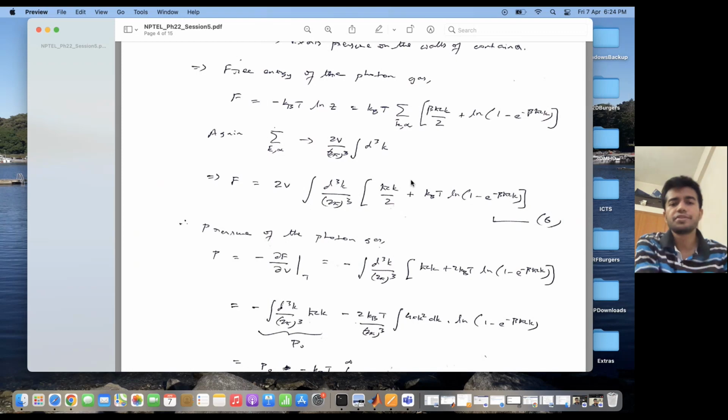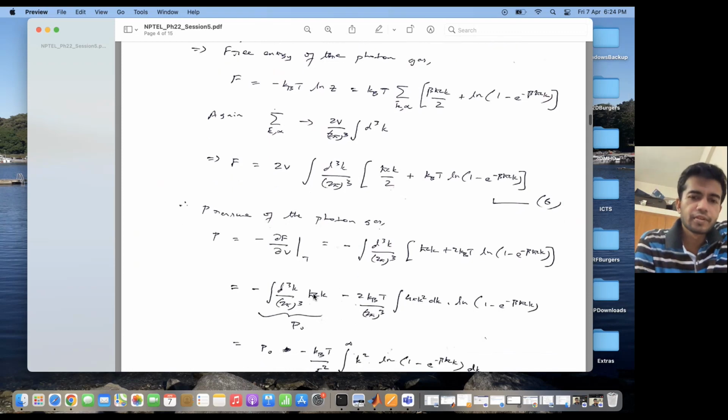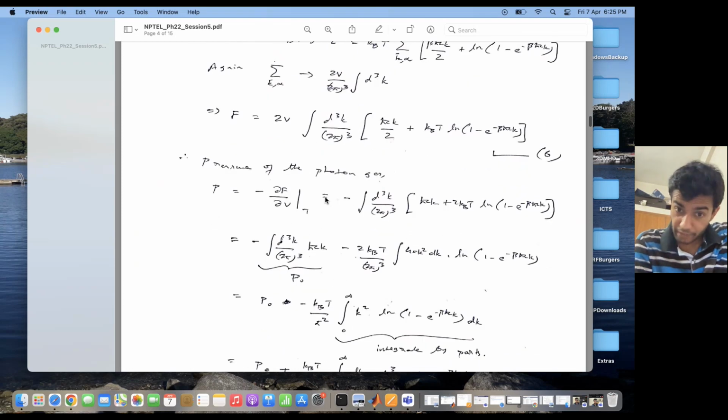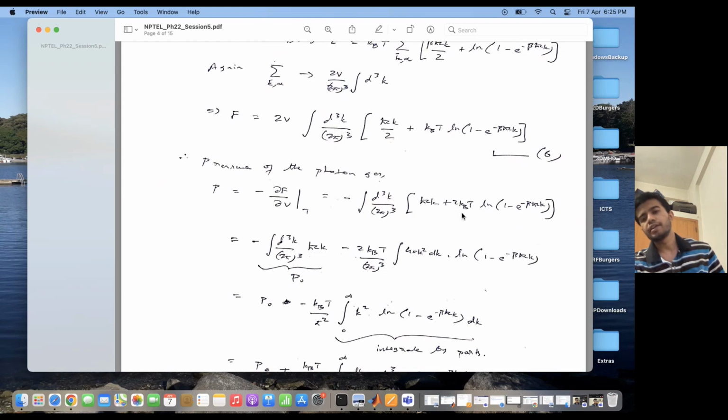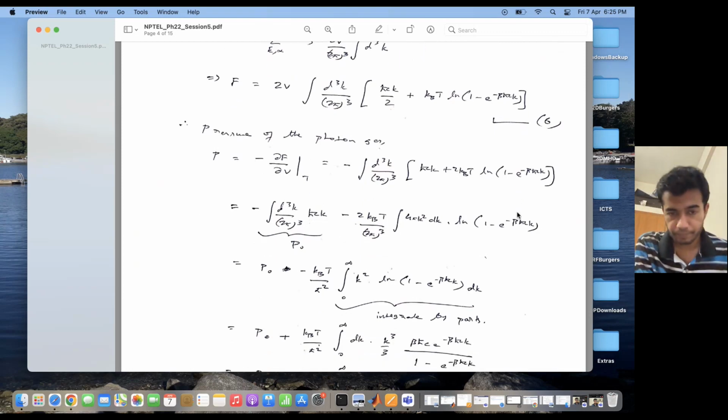So once I know my free energy, I can calculate the pressure as the derivative of the free energy with respect to volume at a constant temperature. So the pressure of the photon gas is given by minus ∂F/∂V at constant T. If I do the integration, then you will see there is no volume term inside the integral. The only volume term is outside. So this becomes minus integral d³k by (2π)³ ħck plus 2kBT ln 1 minus e to the power minus βħck.